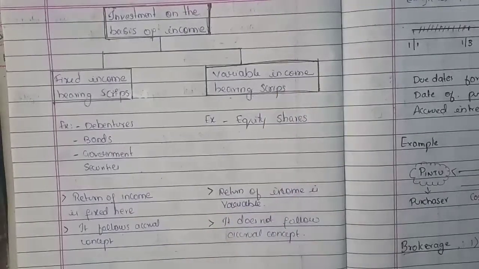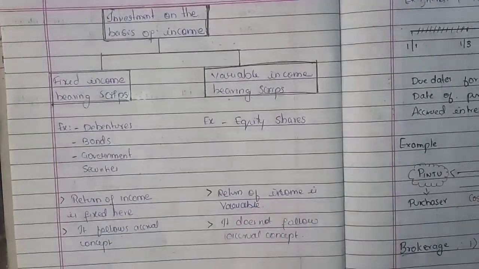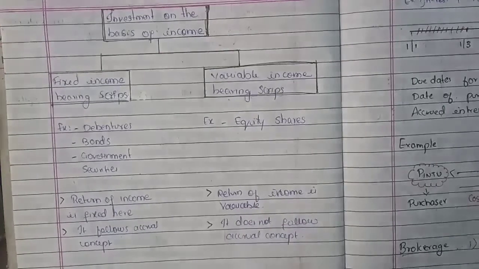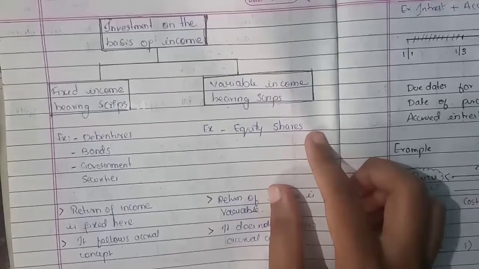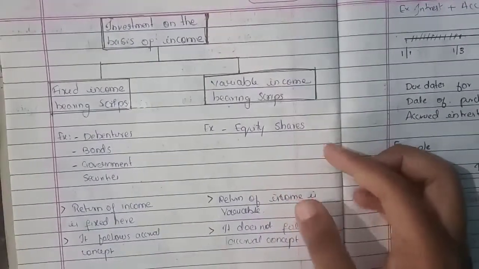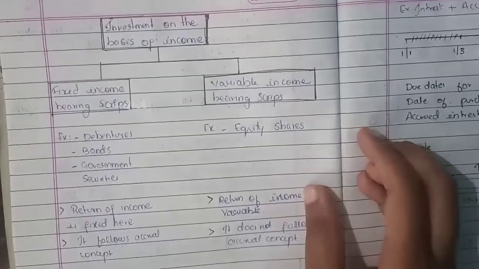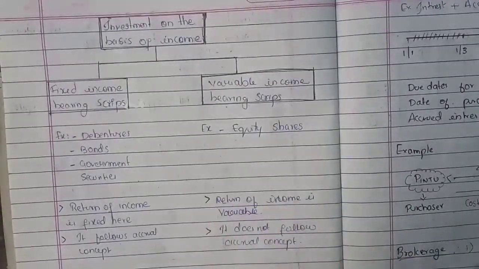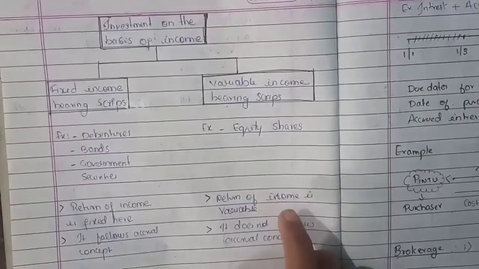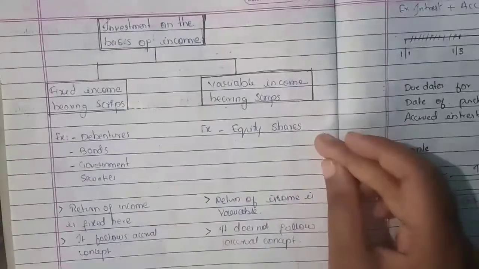Variable income bearing scripts: when the return of income is variable. For example, you are having an equity share and you don't know when the dividend is being announced, or if announced, when it is going to be received. You will not get the income on a fixed basis. You will be getting the income only whenever the dividend is announced. So it will be variable and not fixed. Sometimes you can get the dividend, sometimes you cannot get the dividend. It is not fixed, so hence it is called a variable income bearing script. An example for this is equity shares.